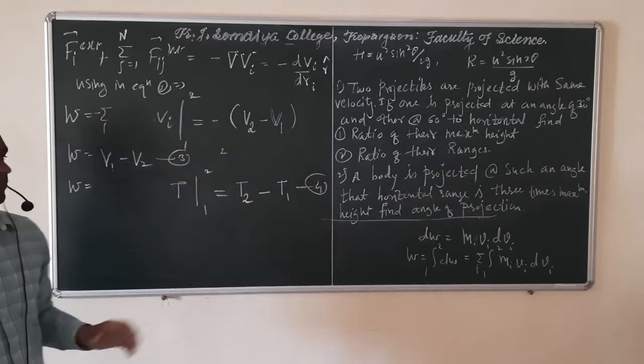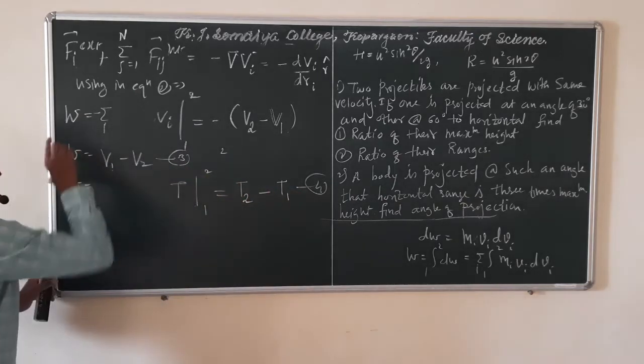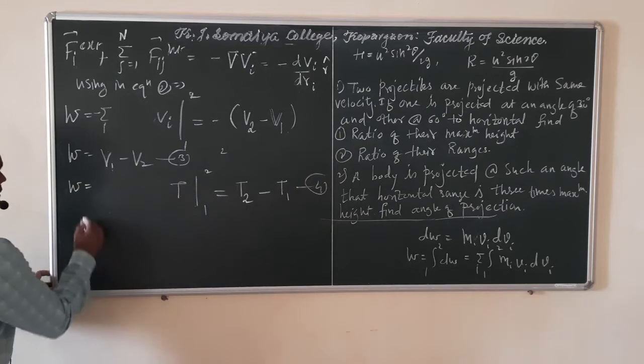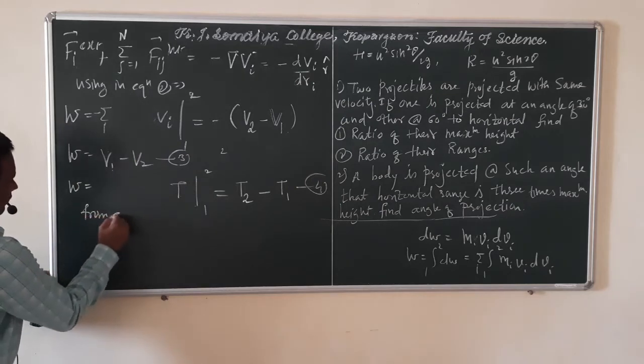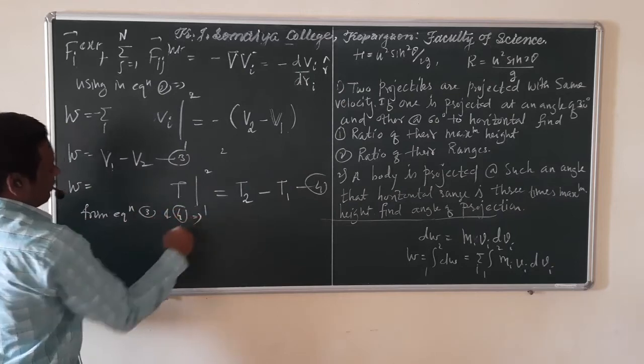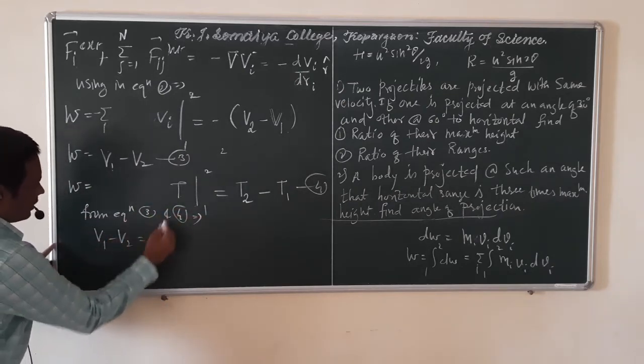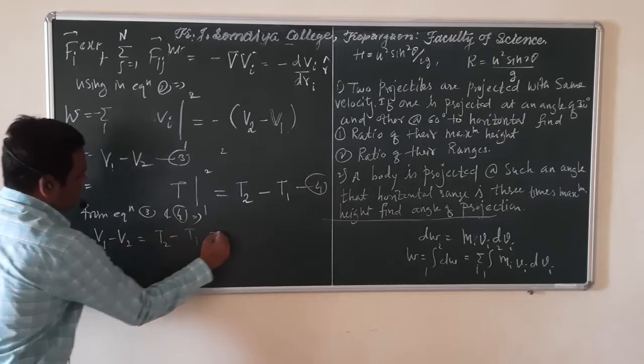So we can equate these equations because on the left hand side we have W. From equations 3 and 4 we can write V1 minus V2 is equal to T2 minus T1.